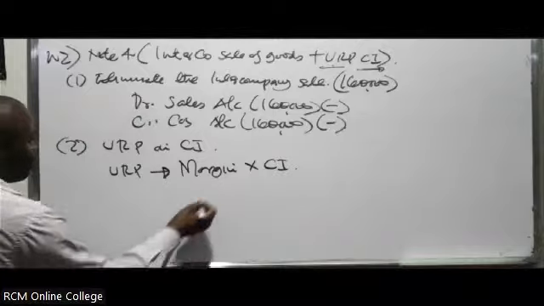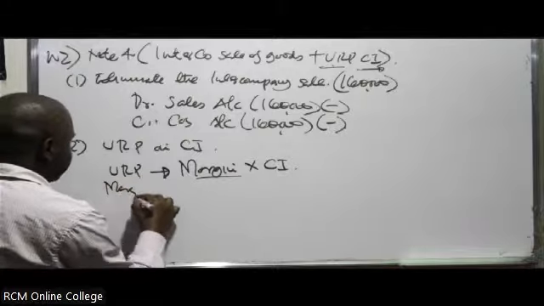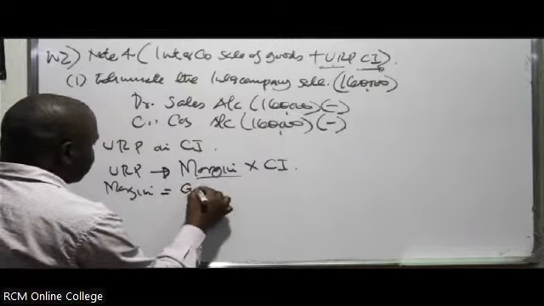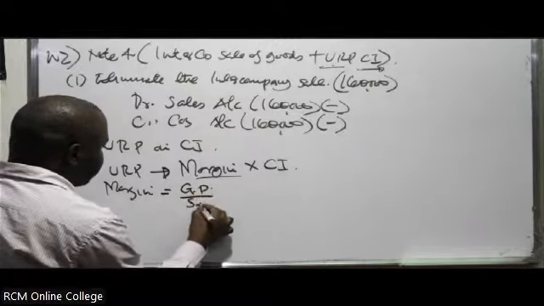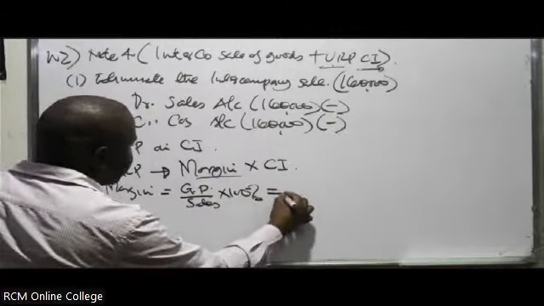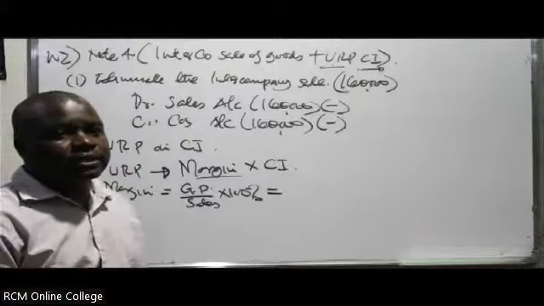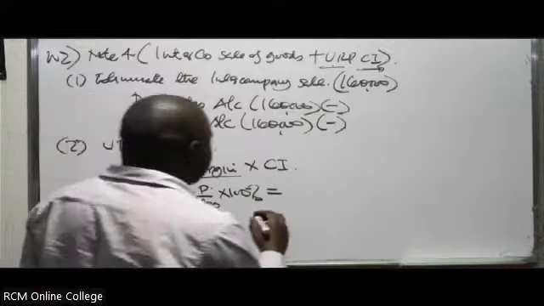But now you don't know the margin. You'll have to calculate it. So how do you get the margin? Margin is equal to the gross profit divided by the sales, multiplied by 100%. And how do you get the GP? You take the selling price minus the cost of sale.